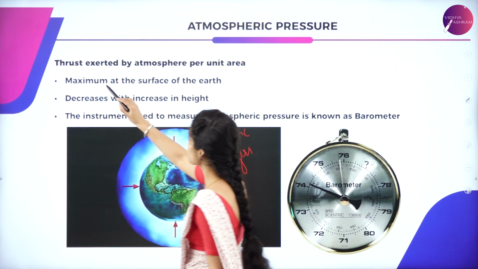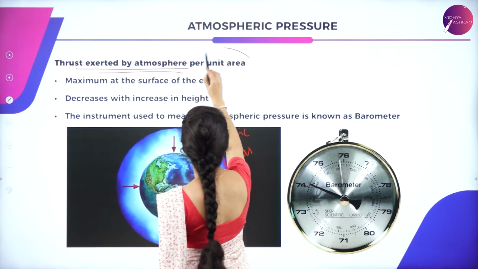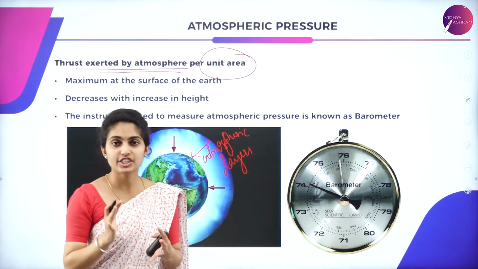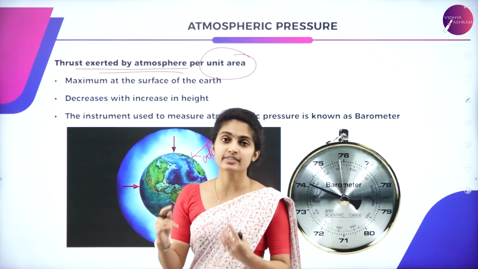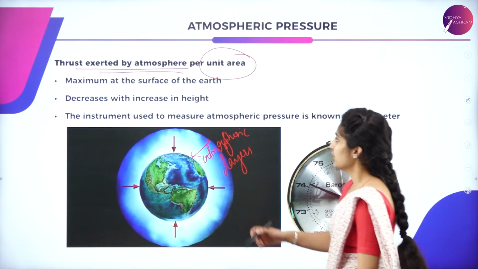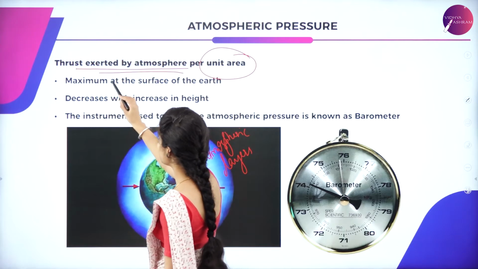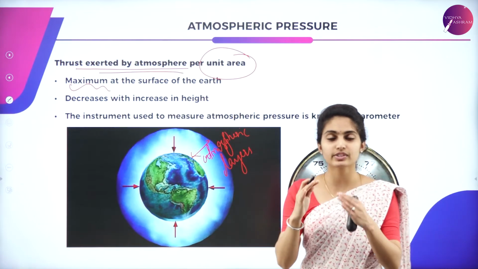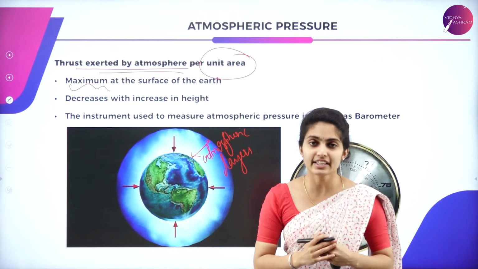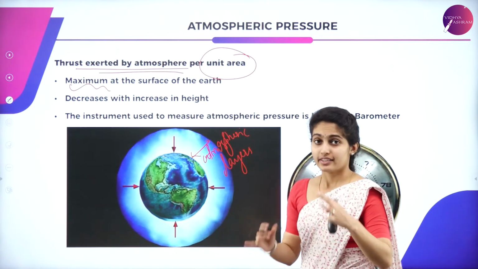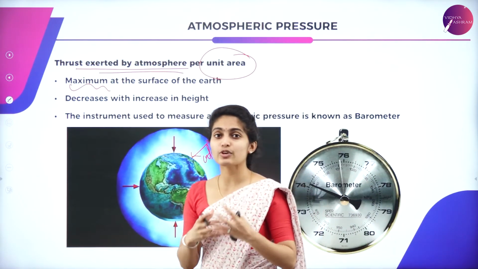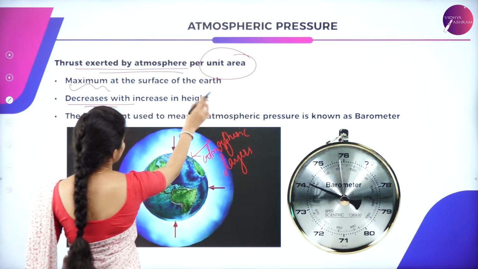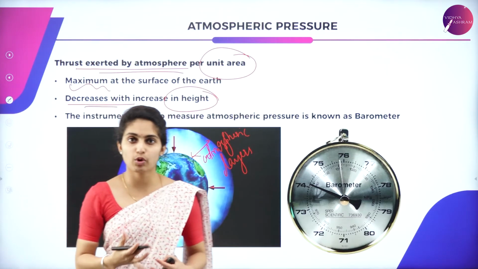So the thrust exerted by the atmosphere per unit area of the earth is said to be the atmospheric pressure, and each and every particle on this earth experiences atmospheric pressure. The atmospheric pressure will be maximum at the surface of the earth, and at higher altitudes, as the height increases, its pressure decreases. So the atmospheric pressure acts inversely with the height. That is, it decreases with increase in height.